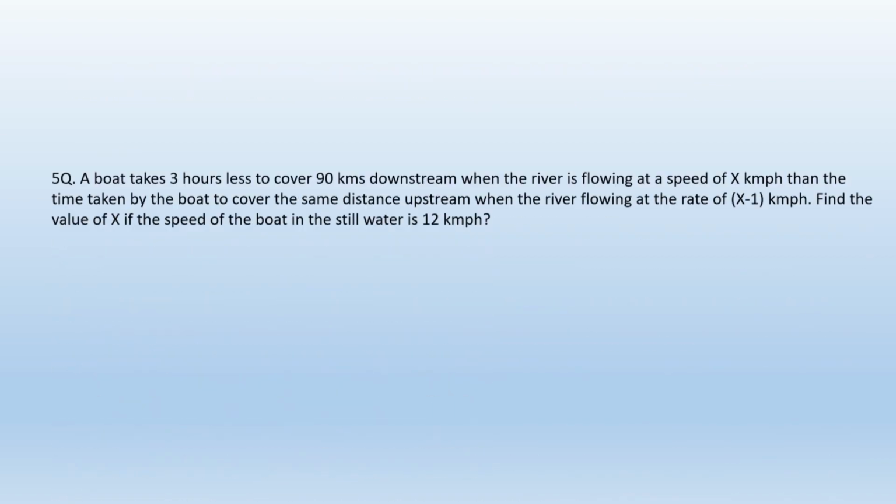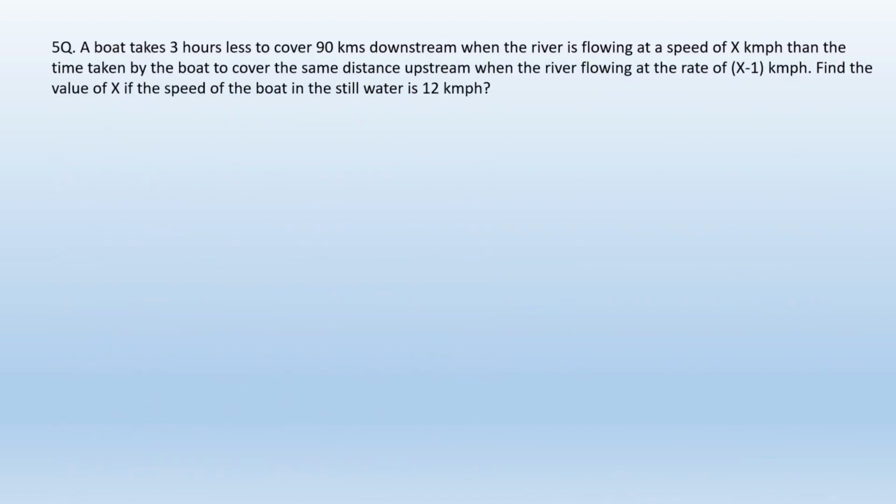And the next question is, a boat takes 3 hours less to cover 90 kilometers downstream when the river is flowing at a speed of x kilometers per hour than the time taken by the boat to cover the same distance upstream when the river is flowing at a speed of x minus 1 kilometers per hour. Find the value of x if the speed of the boat in still water is 12. Here it is given that b is equal to 12 and the speeds of the stream are x and x minus 1. So you have to solve this problem and write down the answer in the comments.